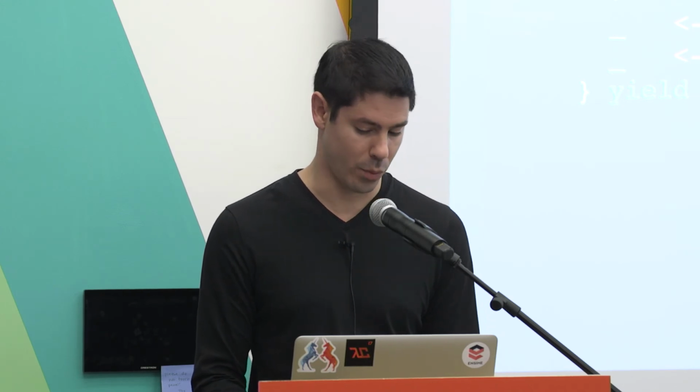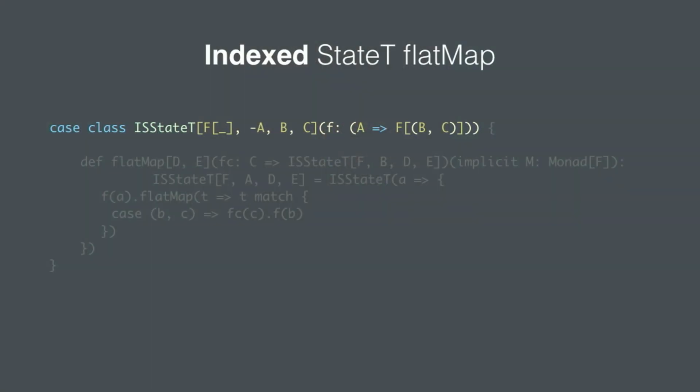Well, that's kind of why we have the indexed state monad. It's going to help us write an API that enforces how the state changes happen. So what's index state? Here's my simple index state. I may have named that wrong, but you know, simple-ish.